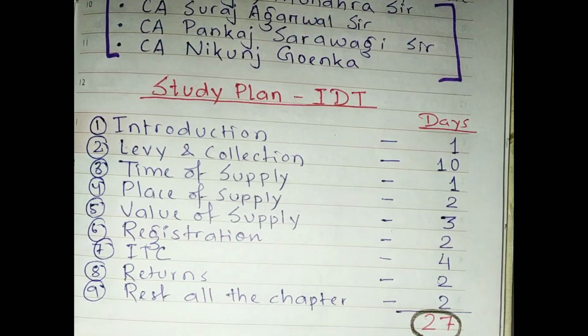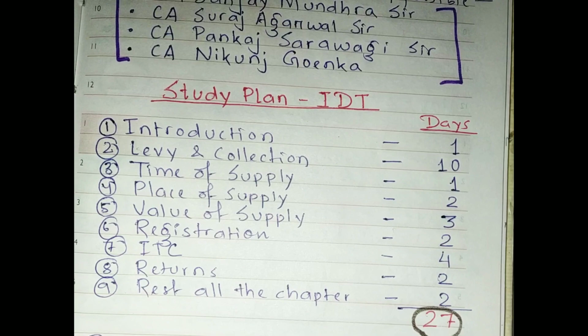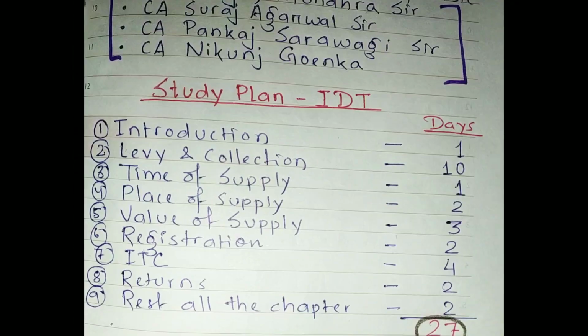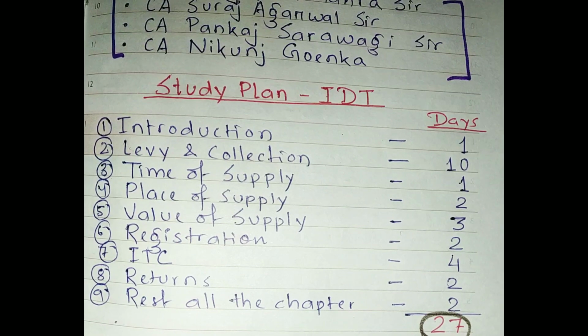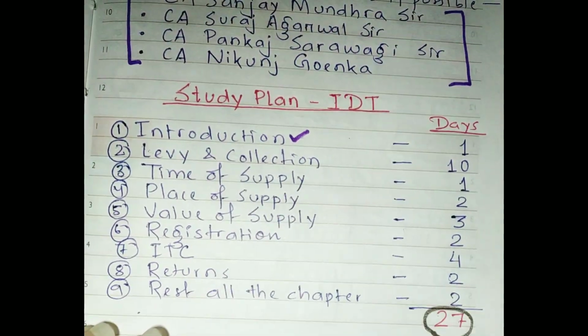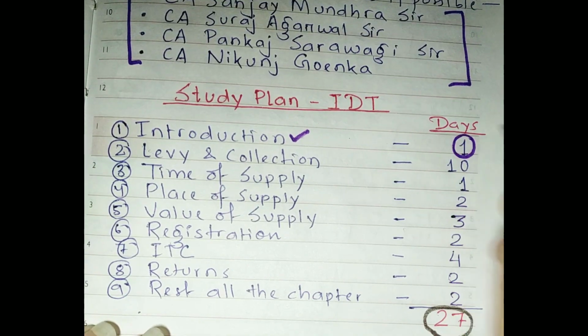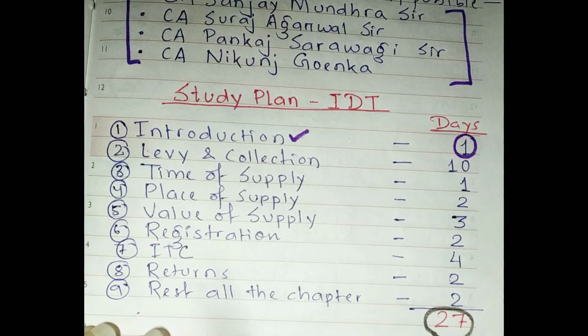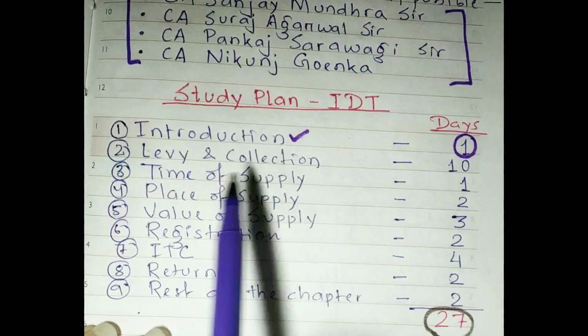So first of all, we will focus on GST. I have divided the syllabus into 2 parts. First, let's talk about GST. Your first chapter is introduction. Introduction will take you maximum 1 day because it is of only 7 or 8 pages. So introduction is finished, and after that you're going to study levy and collection.